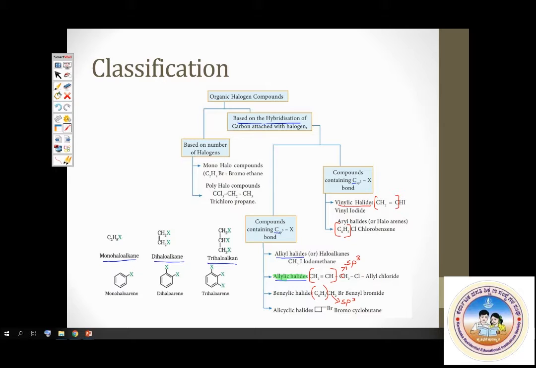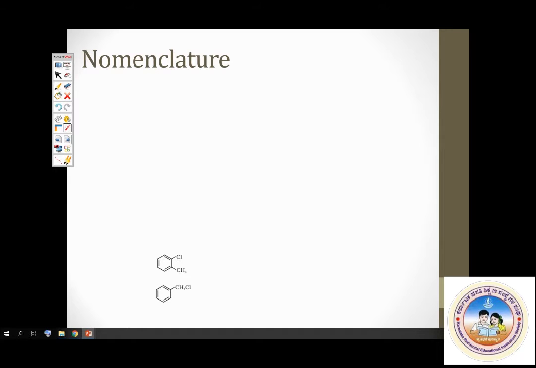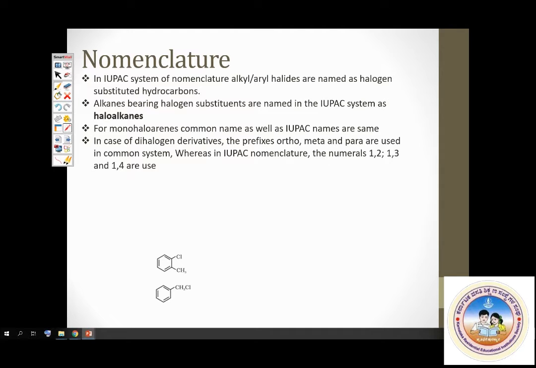Next, nomenclature, naming of haloalkanes. This is something we have studied in our first organic chemistry chapter as well. But remember some basic points. In IUPAC system, alkyl or aryl halides are named as halogen substituted hydrocarbons. First point. Second, under this system, alkyl halides would be called haloalkanes. So halogen is the substituent. It is the prefix part. Halo is the prefix part.